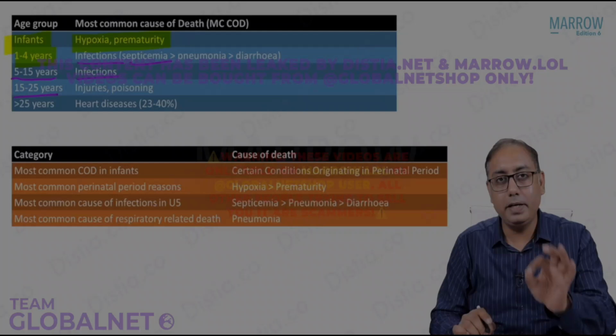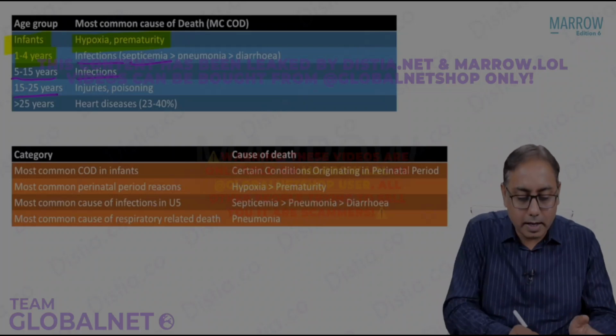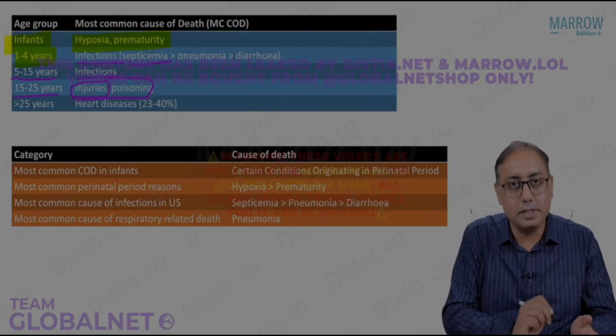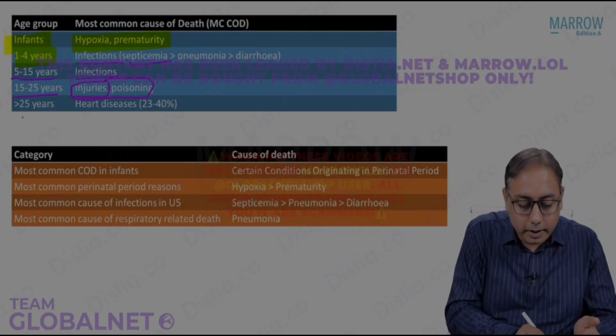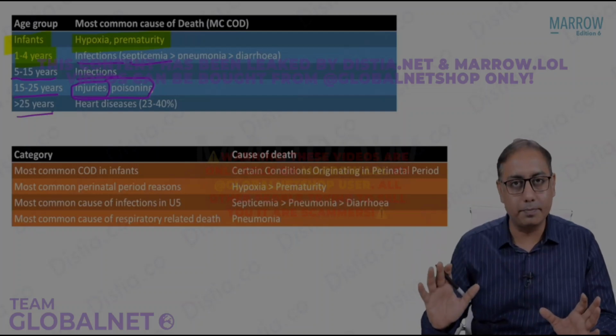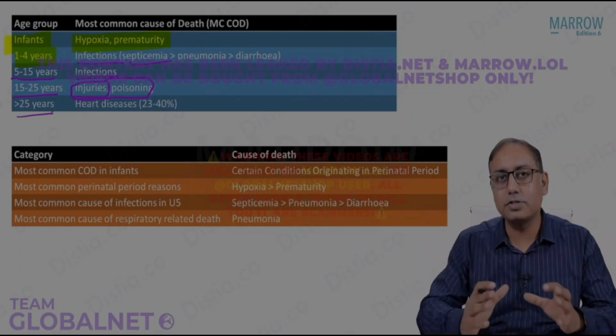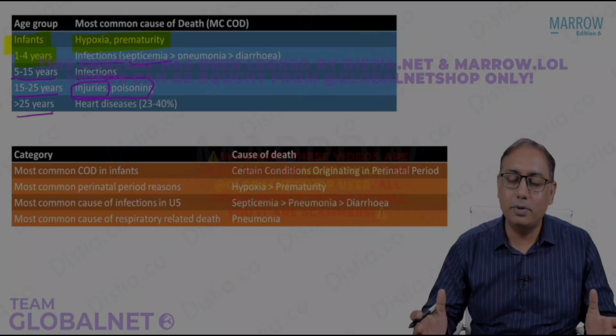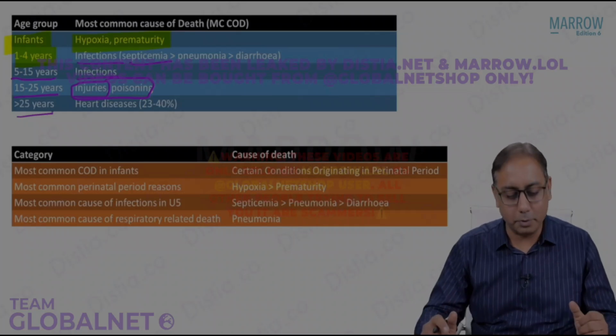15 to 25 is the peak time where injuries or poisoning will happen. That takes the center stage, injuries and poisoning. And then after 25 years, you have heart disease, which is the predominant cause in any age group. That's a general understanding. That's the crux of the whole MCCD report, 200-page guideline report.